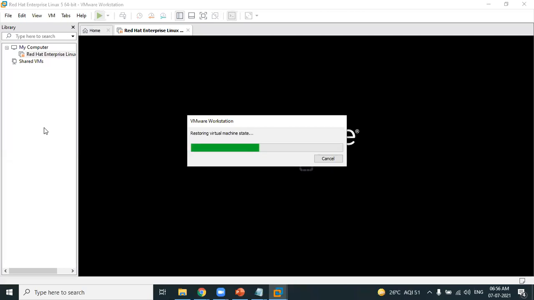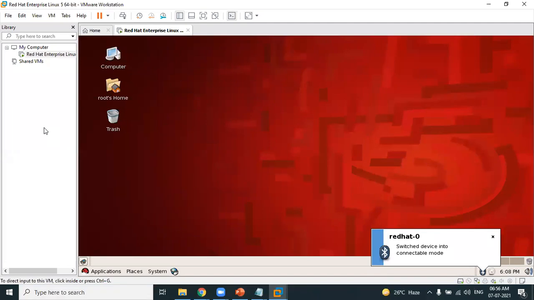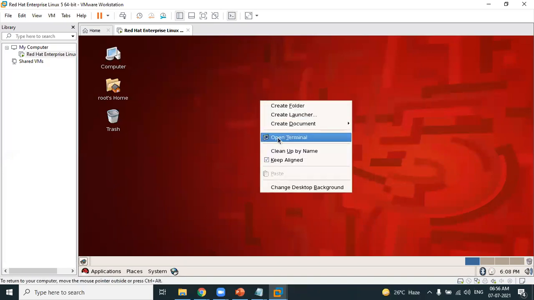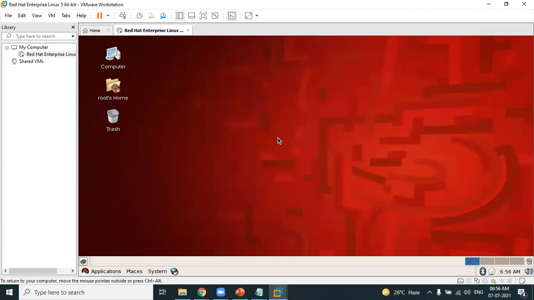Let's wait for the Linux machine to get started. Try to understand the technology behind it. My Linux machine is ready. Did I format my laptop? No. My Linux machine is ready. Now I can open my terminal and I can start learning my Linux commands. This is my plan, and yes, I am able to do that.